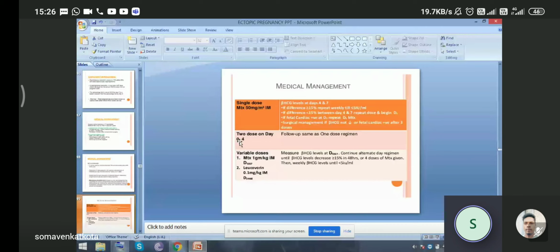Then the variable dose regimen: methotrexate 1 milligram per kg to be given on day 1, 3, 5, 7. Measure the beta hCG level on day 1, 3, 5, 7. Continue on alternate days until the beta hCG level decreases by more than 15% in 48 hours, or 4 doses of methotrexate have been given. Then weekly beta hCG levels are checked until it is less than 5 international units per ml.